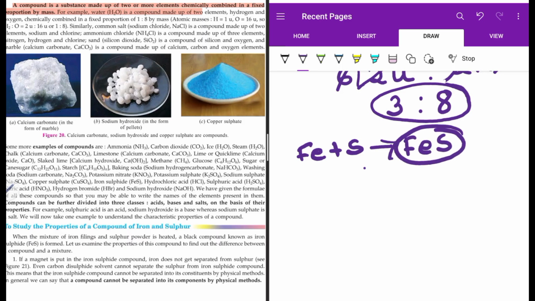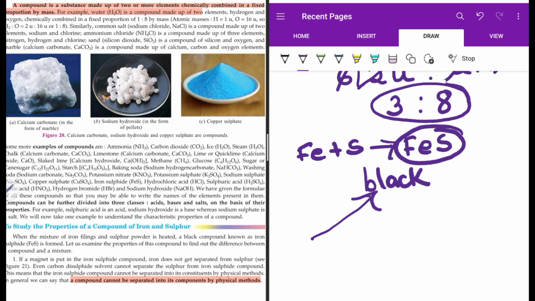This is a compound which is black in color. And now in the iron sulfide, it does not contain the properties of iron. It does not contain the properties of sulfur separately, but the property is of iron sulfide solely. It's a different property. So a compound cannot be separated into its components by physical method.